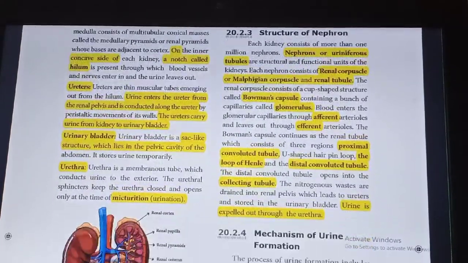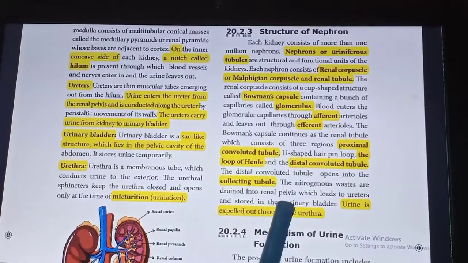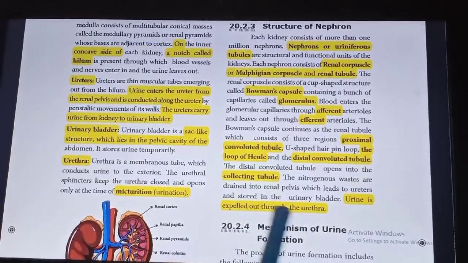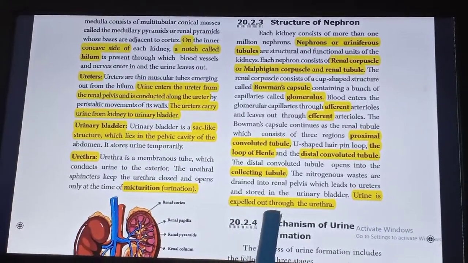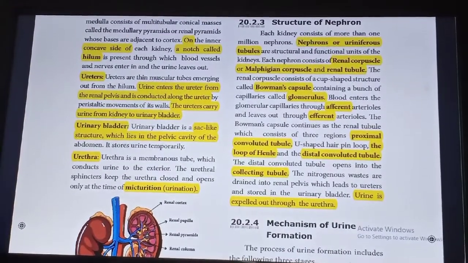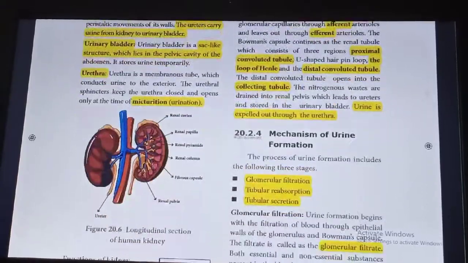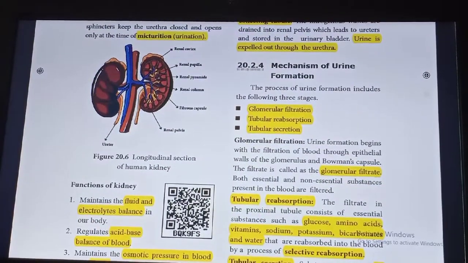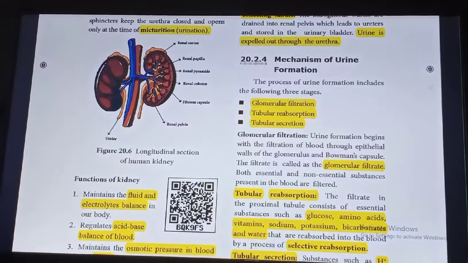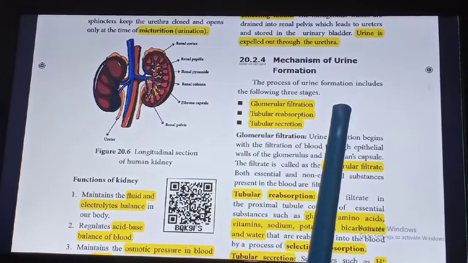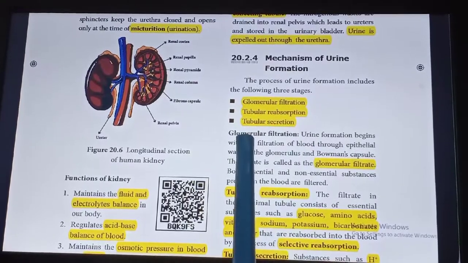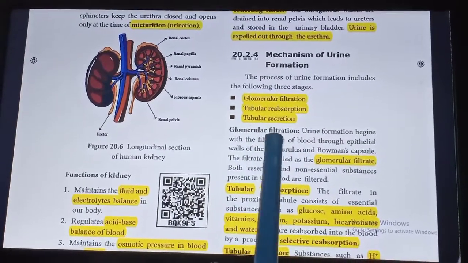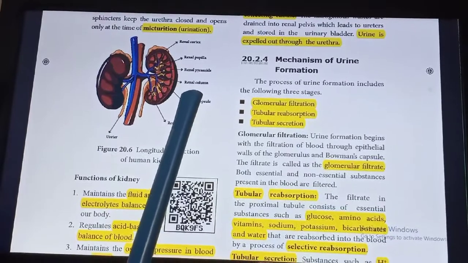The nitrogenous waste is drained into the renal pelvis, which leads to the ureter and is stored in the urinary bladder. Urine is expelled out through the urethra. Mechanism of urine formation. How is the urine formed inside the kidney? The process of urine formation includes glomerular filtration, tubular reabsorption, and tubular secretion.